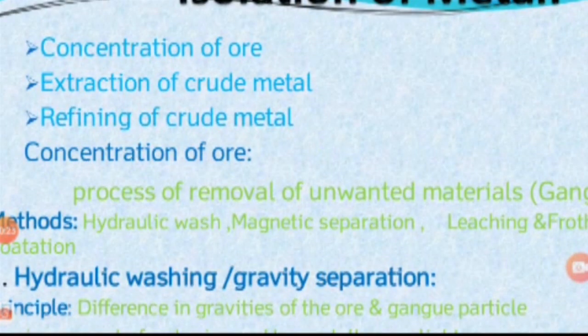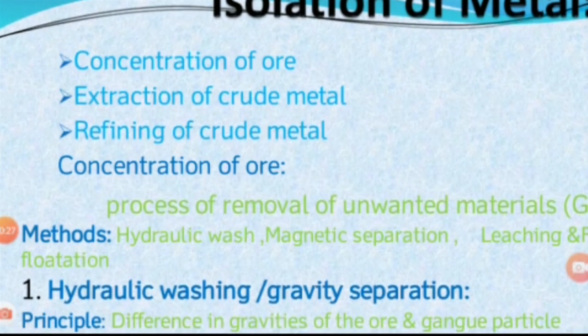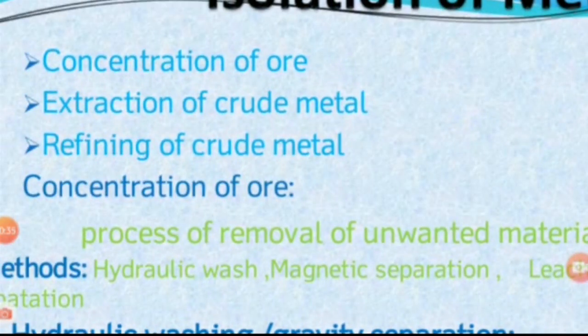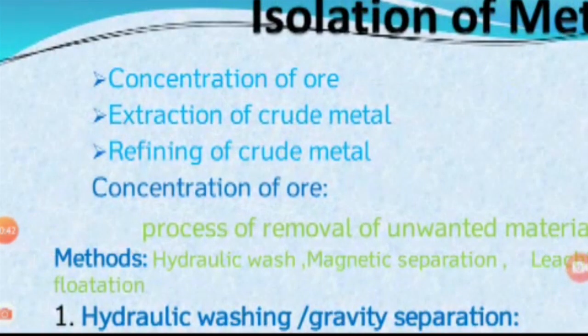First is concentration of ore, second is extraction of crude metal, and third is refining of crude metal. Now we are going to the first step, concentration of ore. Concentration of ore represents removal of unwanted materials.